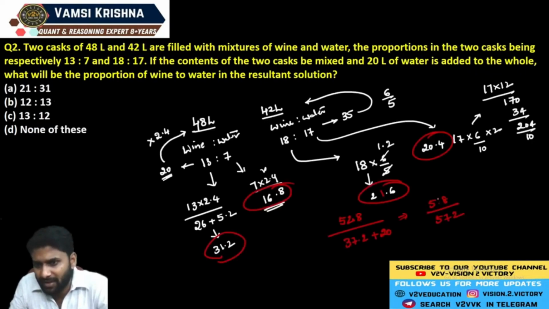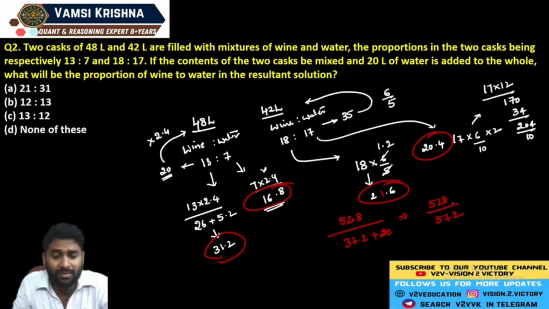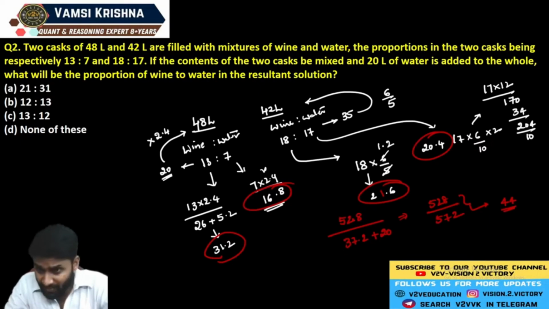So 528 and 572. If you understand the concept of HCF, then you can minimize the calculation. Let me take a difference here. The difference is exactly equal to 44 units, right? 528 plus 44 becomes 572. Check whether you get 528 and 572 as multiples of 44. If they are not exactly cancelled, then you can check the factors of 44. What are the factors of 44? You can take 4, 11 and 22. Those are the factors of 44.